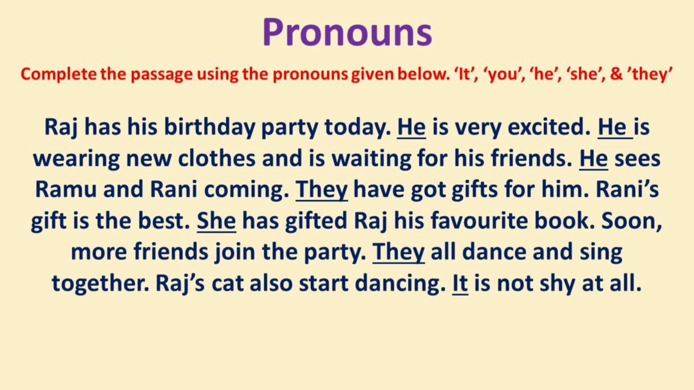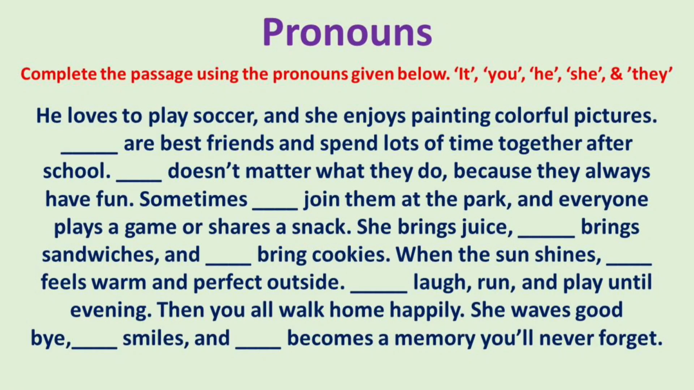The answer is, Raj has his birthday party today. He is very excited. He is wearing new clothes and is waiting for his friends. He sees Ramu and Rani coming. They have got gifts for him. Rani's gift is the best. She has gifted Raj his favorite book. Soon, more friends join the party. They all dance and sing together. Raj's cat also starts dancing. It is not shy at all. Complete the passage using the pronouns given below: it, you, he, she, and they.